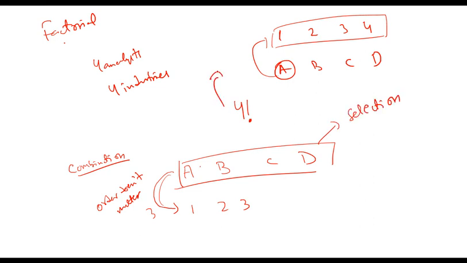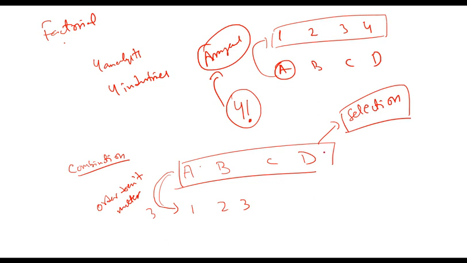This factorial was arrangement, that is, you are arranging within 1, 2, 3 within analyst. One can get A, one can get D, one can get B, two can get B. This factorial was arrangement. Now I am talking about selection, not arrangement. So when we talk about selection, that is known as combination. So how do you do this?